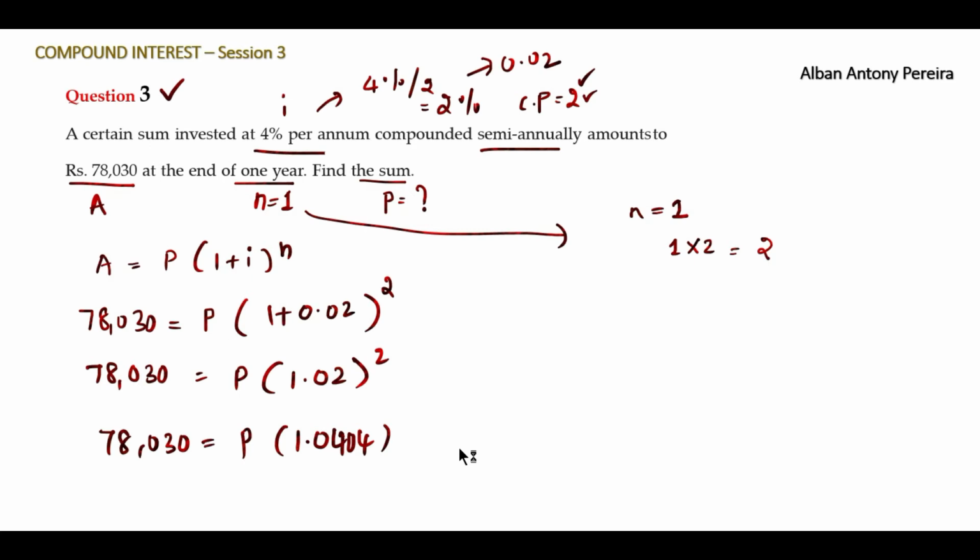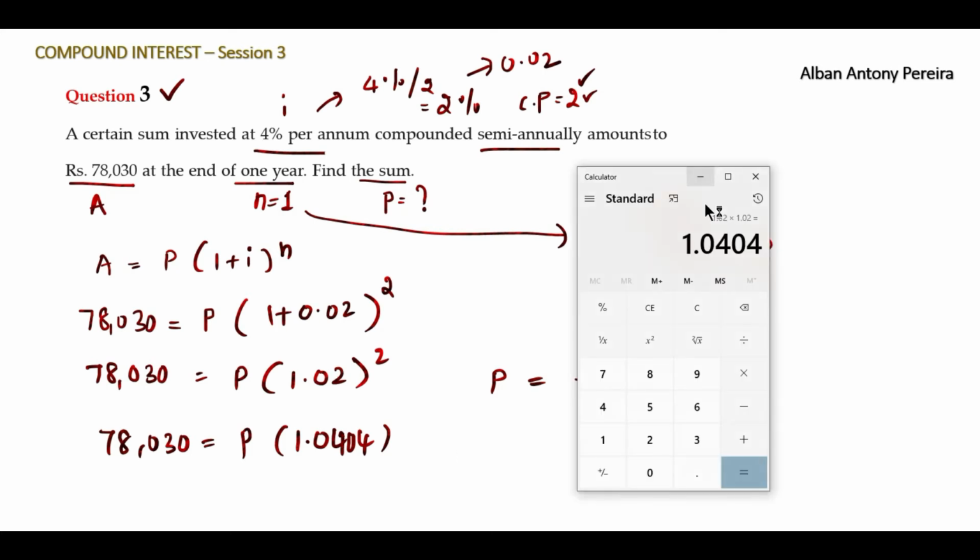78,030 is equal to P into 1.0404. So leave P on the left hand side and we can simplify it now very easily. 78,030 gets divided by 1.0404. What is our final answer?